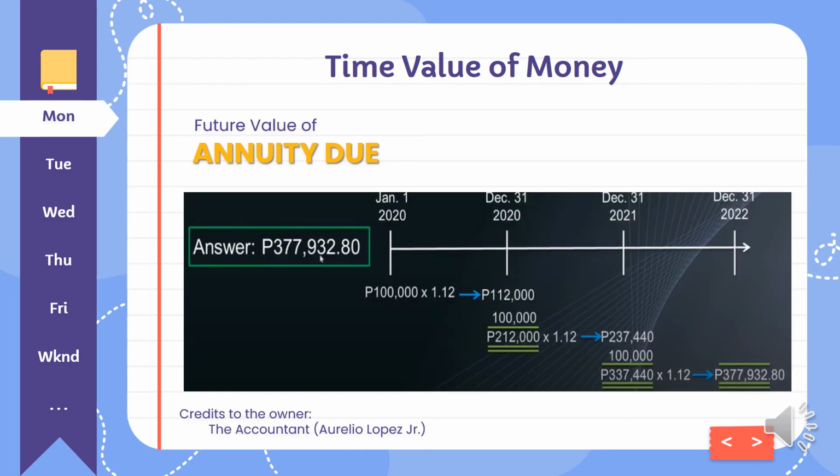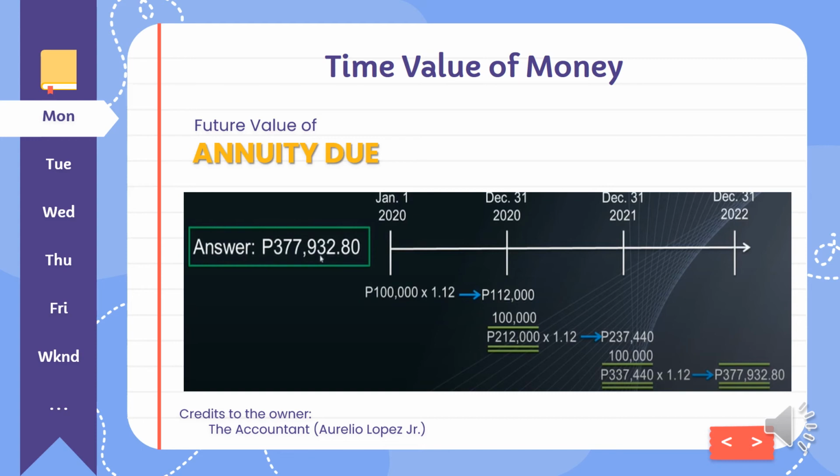For the solution part of future value and annuity due, in this problem, the first payment is done January 1, 2020 with 100,000 pesos. On the second year, we need to multiply it by 1.12 or 12% compounding, which will become 112,000. And for year 1 and year 2, you have 212,000.